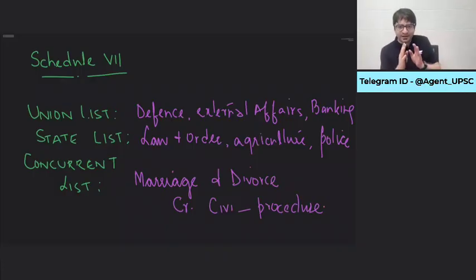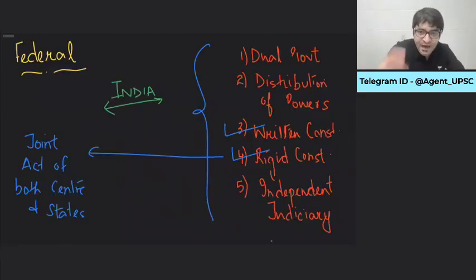The Constitution. The Constitution allocates powers to the center and the states. Center, you take care of 97 items. Defense, external affairs, communication, banking, insurance, citizenship, extradition, and so on. These 97 items are given to you. States, come here. You have these 61 subjects. You take care of them. Law and order, agriculture, police, gambling, and so on. But then there are some items which are kept in the concurrent list, where both center as well as states will have the power to make laws. For example, education, marriage, divorce, criminal procedure, civil procedure, and so on. So do we have distribution of powers?